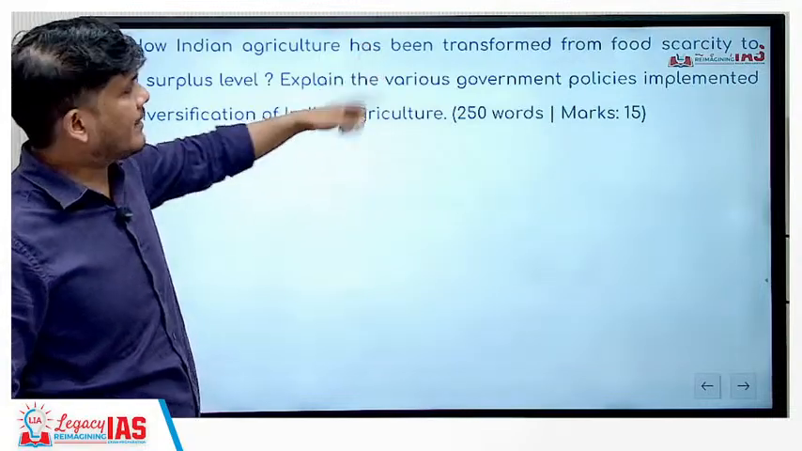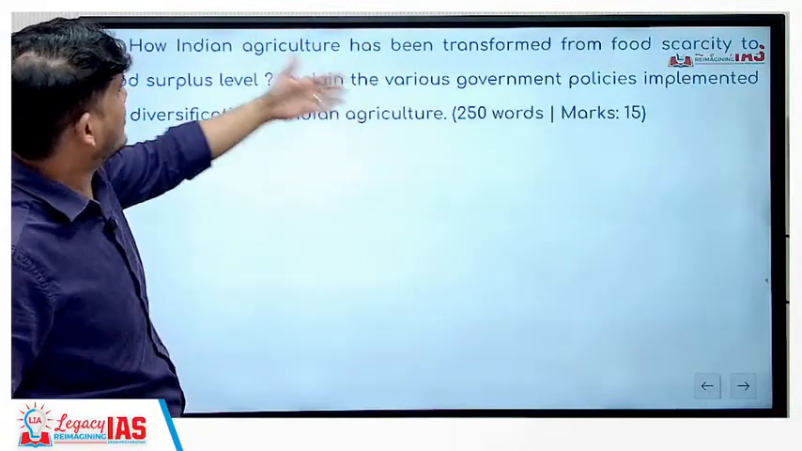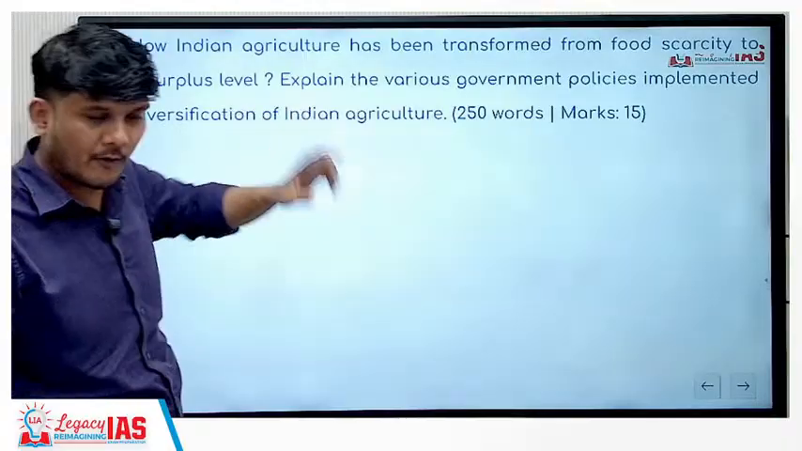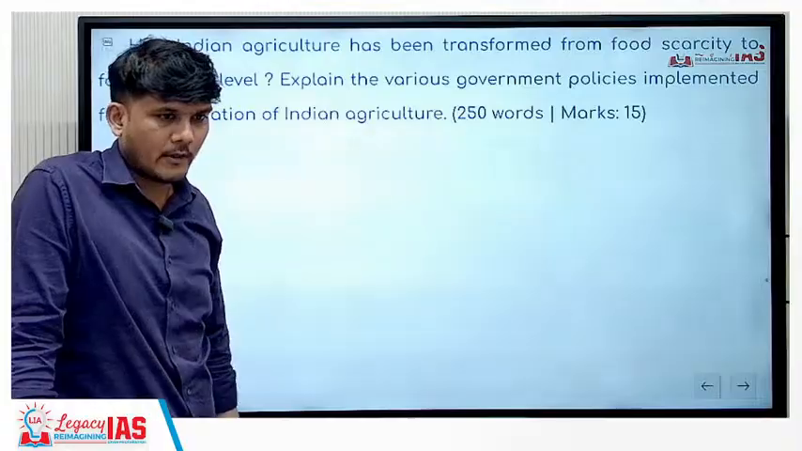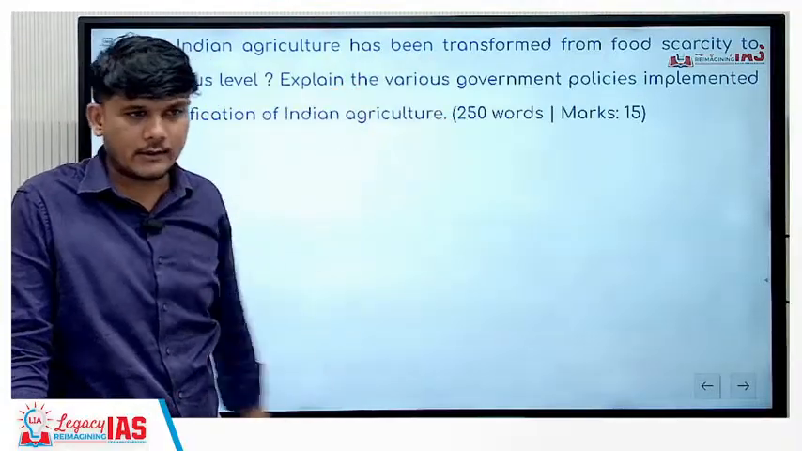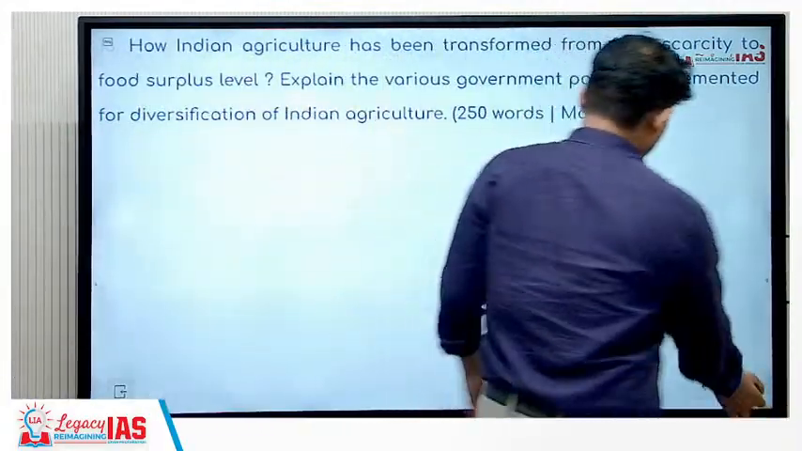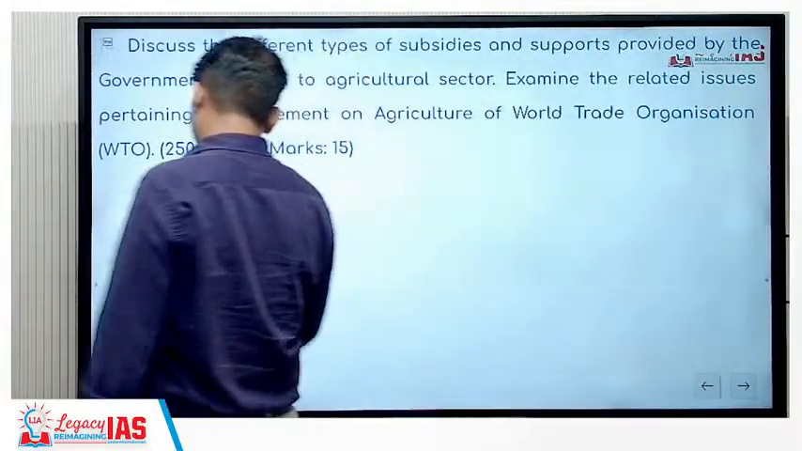ठीक है. India began transforming its agriculture from food scarcity to surplus from the very first 5-year plan where the focus was on agricultural produce, है ना. And then you can talk about other things. Okay, good. That is a good point. Next, let us see this.